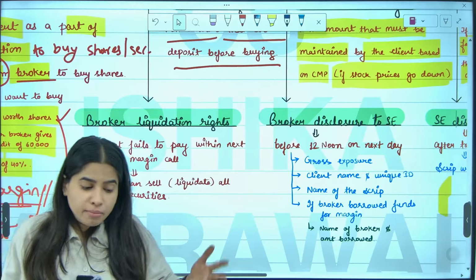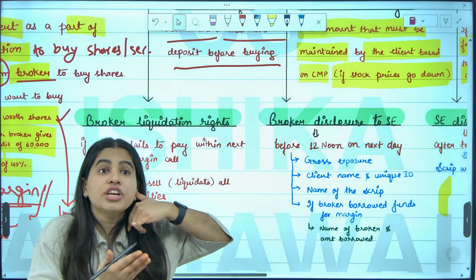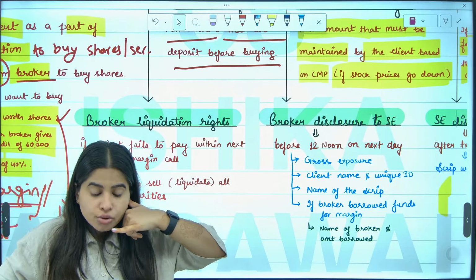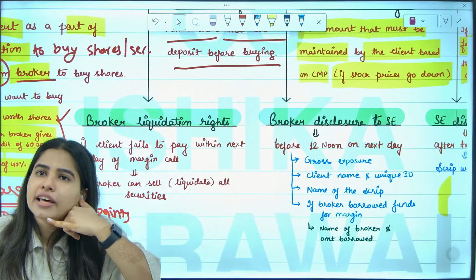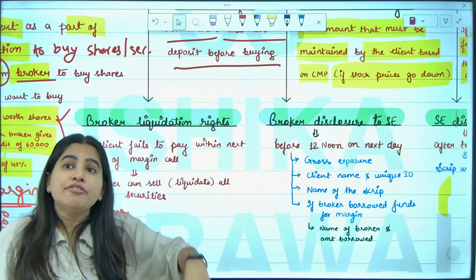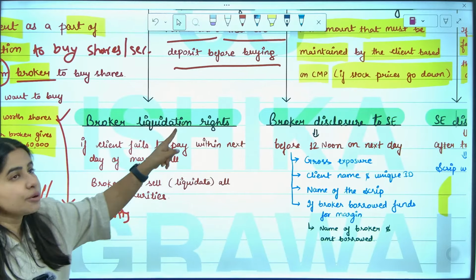Ma'am, what if I'm not giving money? My broker is calling me, Ishika ma'am, there is a loss of 10,000. You need to pay 10,000 again. If I'm not paying, then by the next day, if I don't pay, broker will sell my shares. So, broker liquidation rights.